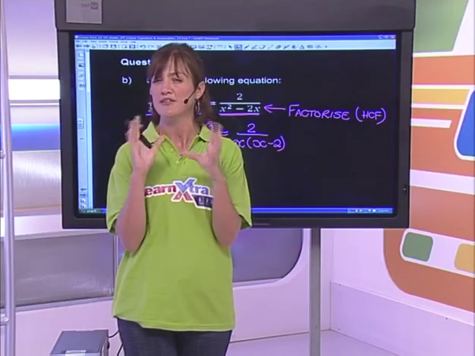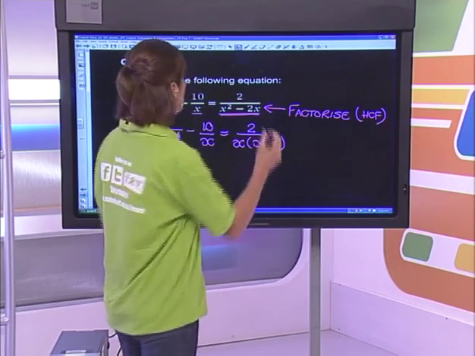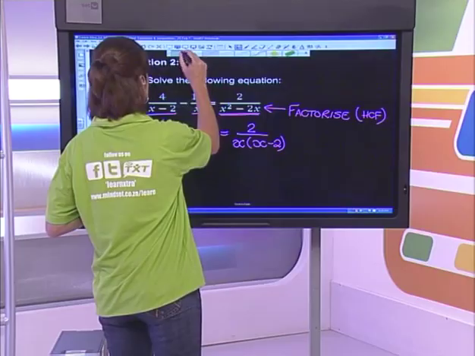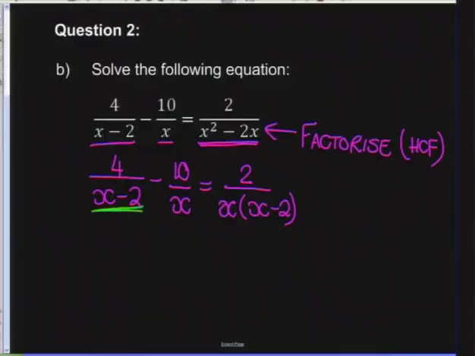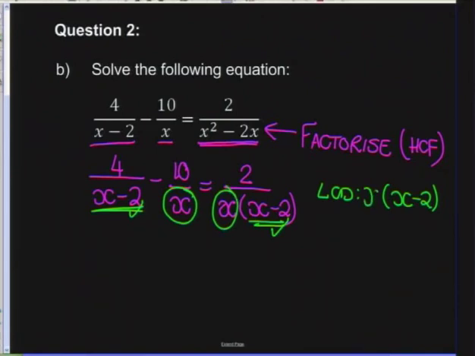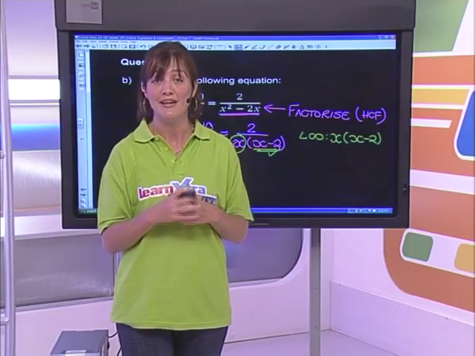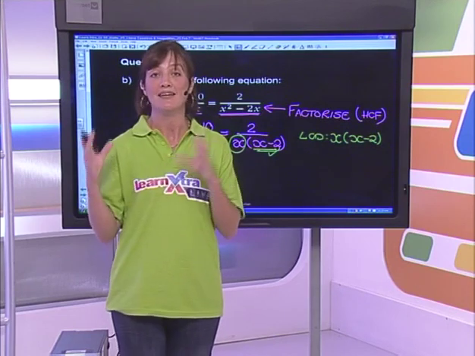Now, if we look at this, I'm hoping you're thinking, okay, hang on, that makes it look a little bit easier, because if we're looking for the LCD, let's see what's common. Let's use a different color. I've got an x minus 2 in my first denominator, and I have another x minus 2 in my third denominator. So for the lowest common denominator, a bracket of x minus 2 is covered there and there, all right? Then I have a value of x in the second term, and I've got a value of x in my third term. So that value of x also needs to be part of the LCD. So that's your lowest common denominator. We've got our x, and we've got our x minus 2 in brackets.